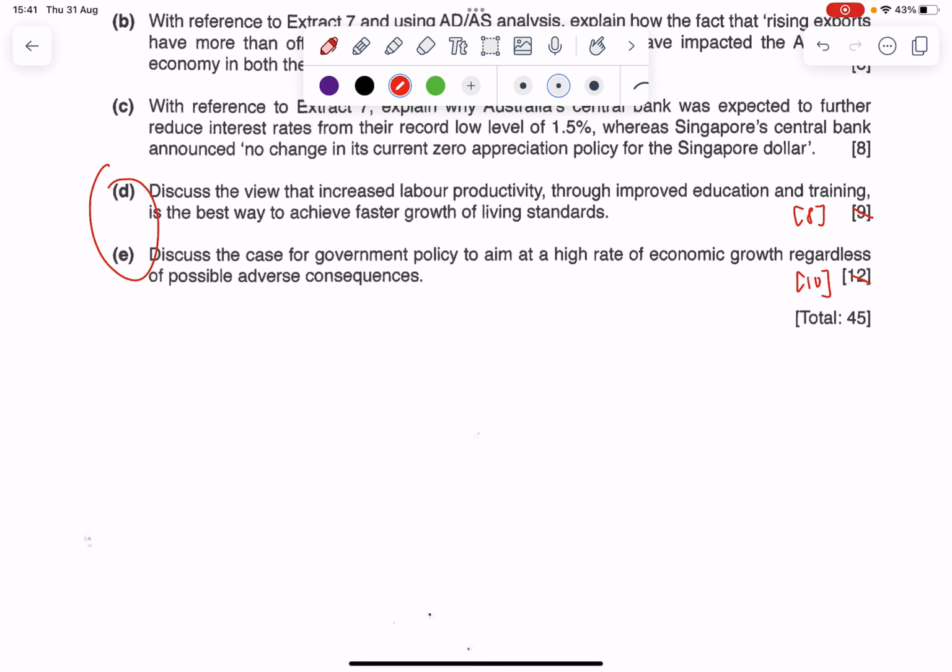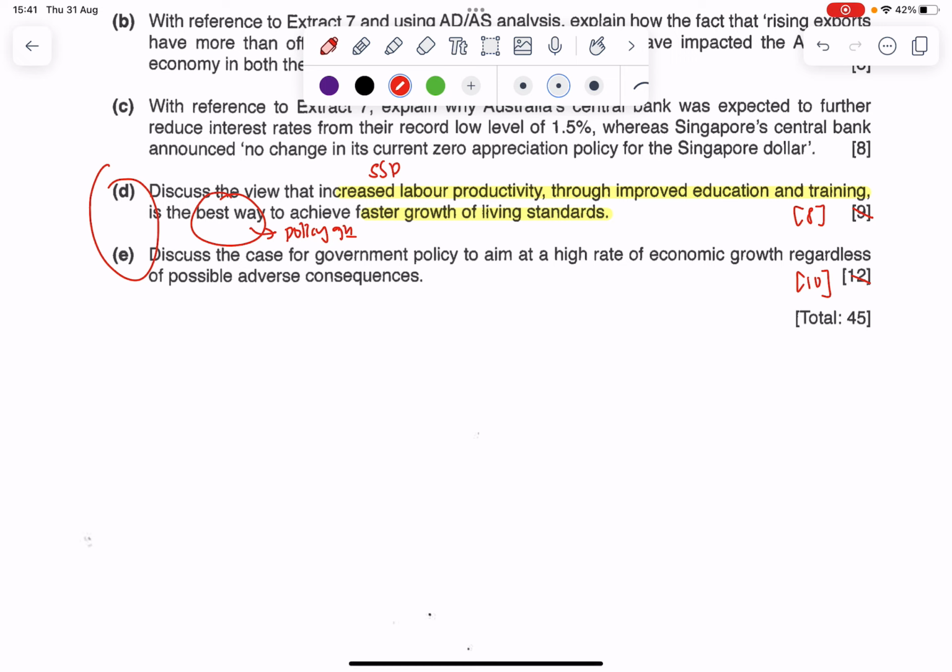Okay, so I look at this question. For part D, discuss the view that increased labor productivity through improved education and training is the best way to achieve faster growth of living standards. So this is growth of living standards. That's the endpoint, and is it the best way? So actually we can treat it as a policy question, and you can see that this is our supply side policy.